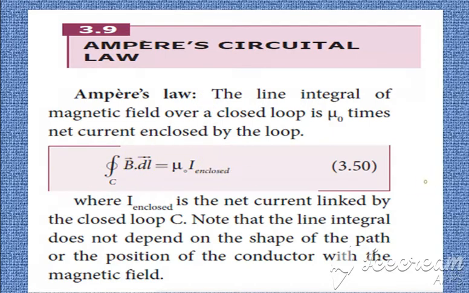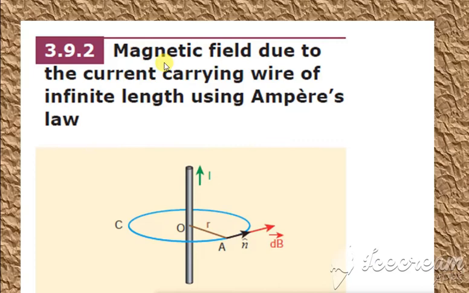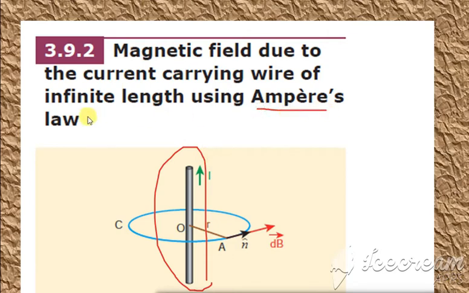We are going to consider the magnetic field due to a current carrying wire of infinite length. So this is a current carrying wire, it has an infinite length and is carrying a current, and we are going to use Ampere's law.